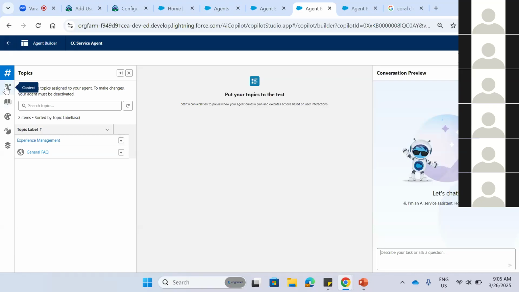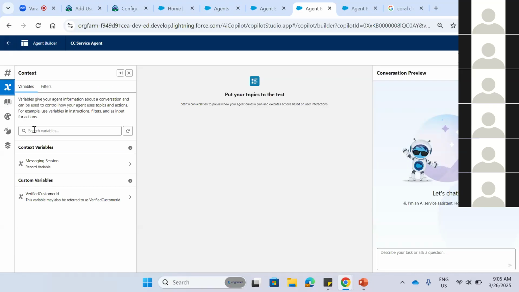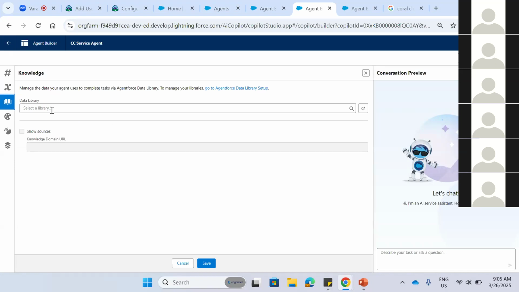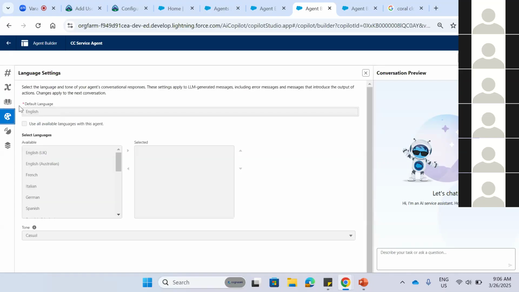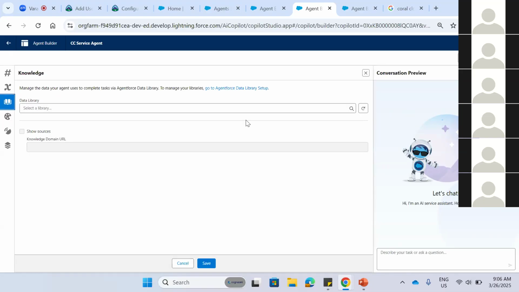Here there are some icons. For context, any dynamic variables we need to add, we can add from here. If we have to pass any knowledge articles for this agent to know, we can add them from this library. We can create and add them here, so that some extra queries can also be resolved.